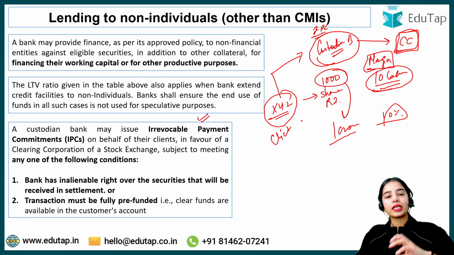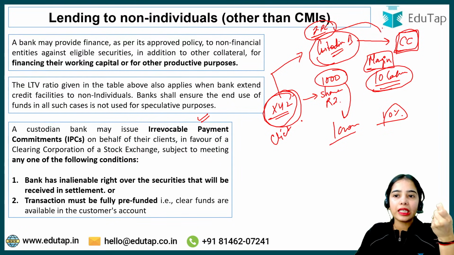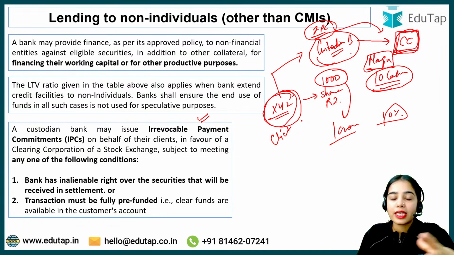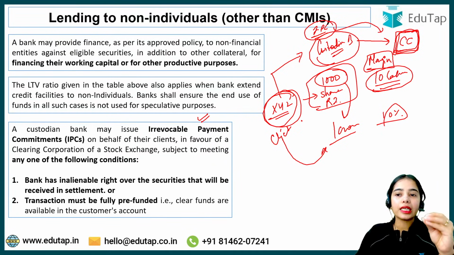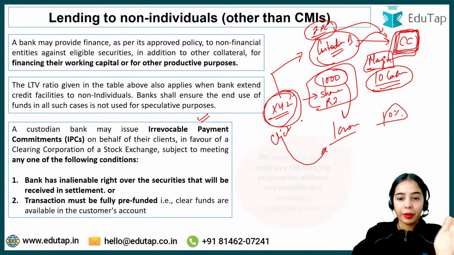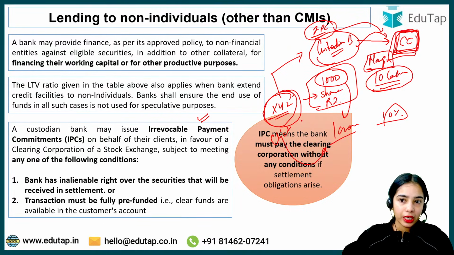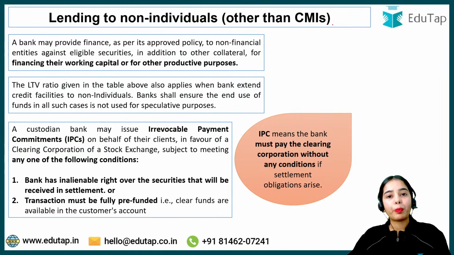That means the custodian bank is making sure that the client gets its shares, and the custodian bank is providing the irrevocable payment commitment to the clearing corporation that if the client defaults, that means if the client is not able to pay the rest of the money to get the shares, then the clearing corporation does not have to worry, because the custodian bank will be responsible to pay. So this is the irrevocable payment commitment, where the custodian bank is committing that in case the client is not able to pay, in case the client defaults, then the bank will pay.